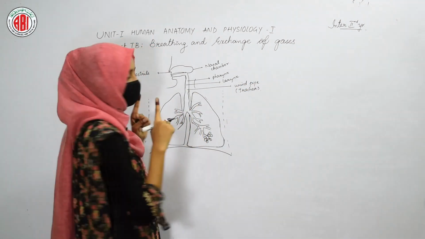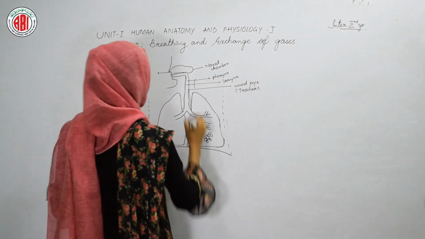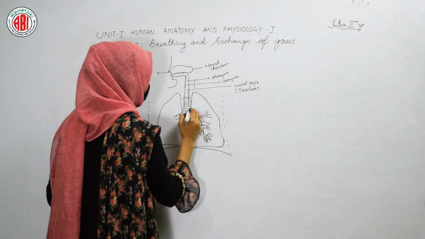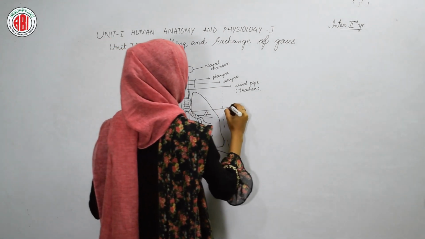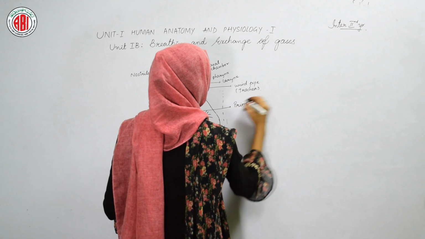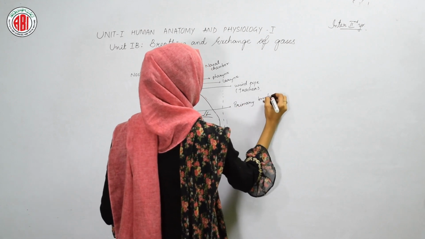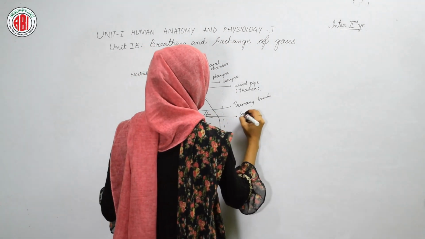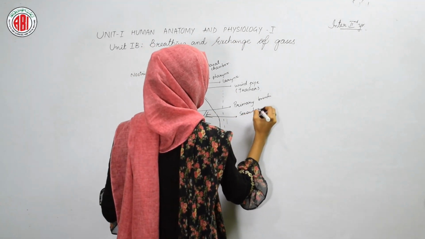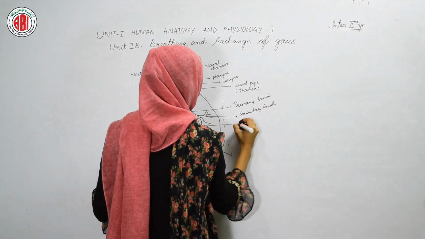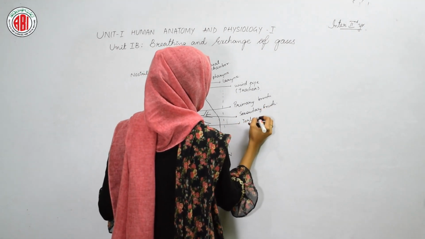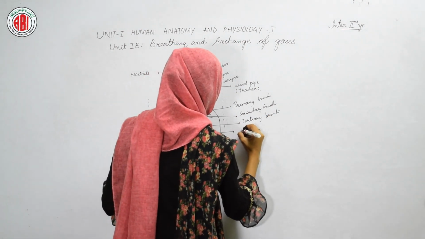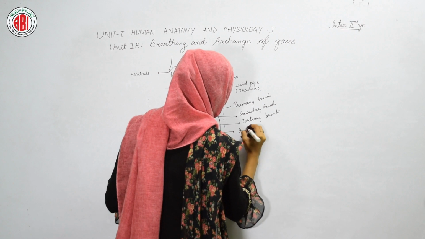This windpipe, the trachea, divides into two pipe-like structures which we call primary bronchi. These primary bronchi extend into further branch-like structures termed secondary bronchi. Then the secondary bronchi give rise to tertiary bronchi, and tertiary bronchi finally open into small pipes which we call initial bronchioles.